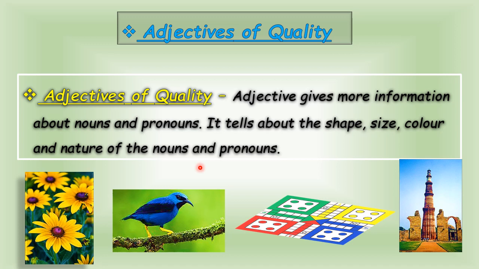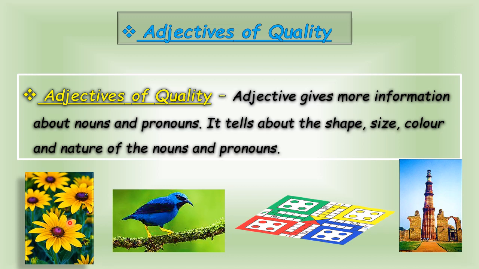Why is it also known as descriptive adjectives? As it gives information about the nature, shape, size, color and quality of the nouns and pronouns around us. For example, children, see here. On screen you can see a few pictures. How many pictures are there in rectangular shape on the screen? 1, 2, 3.